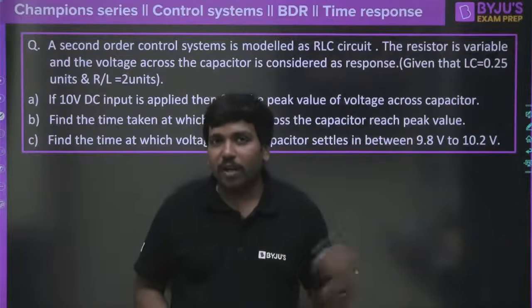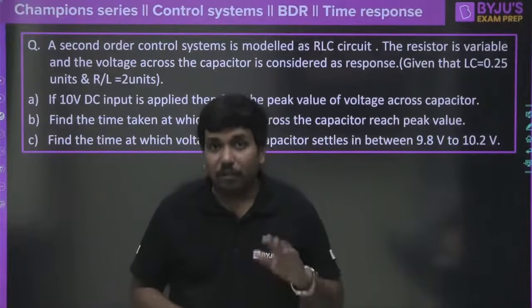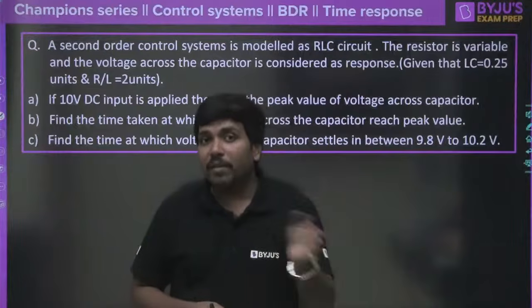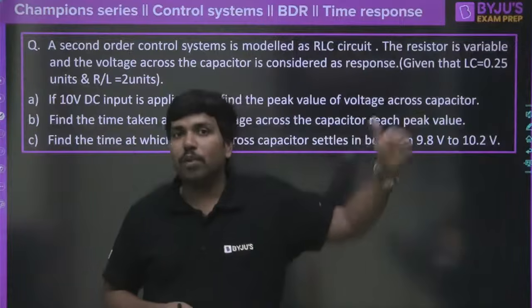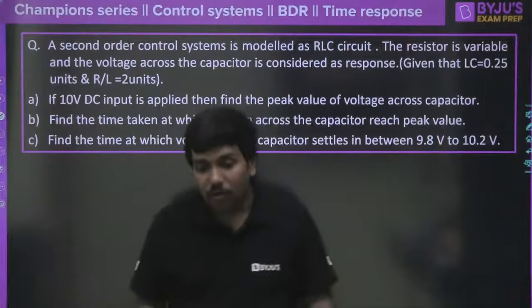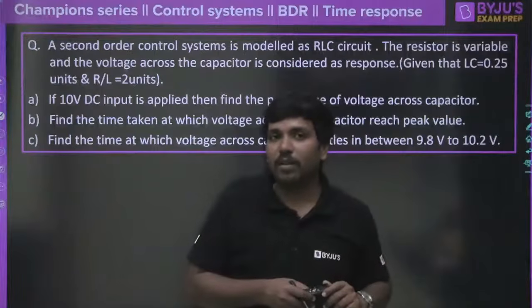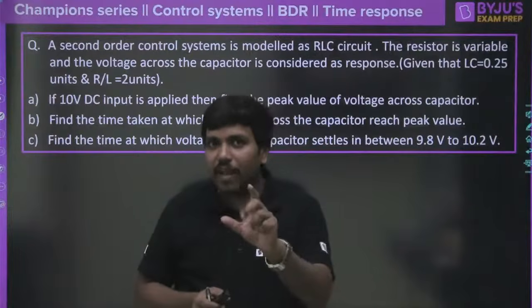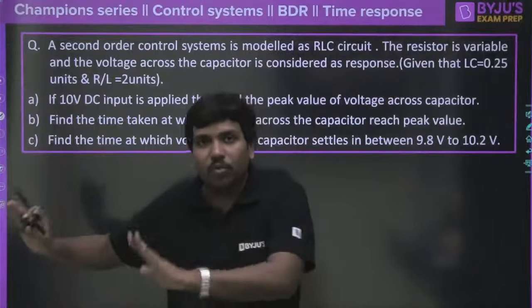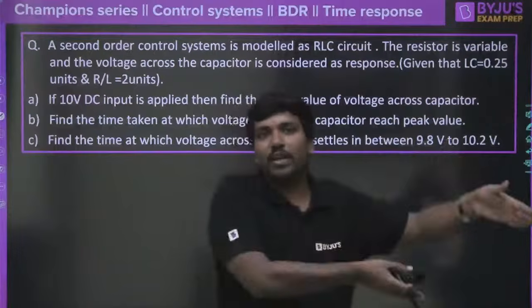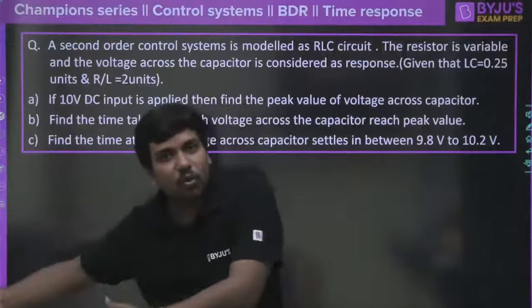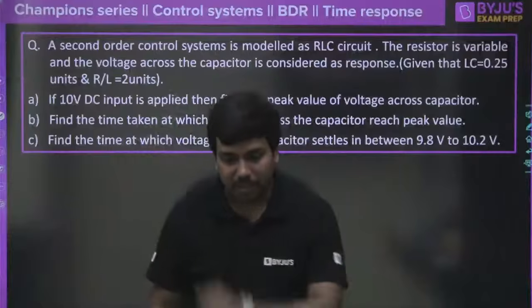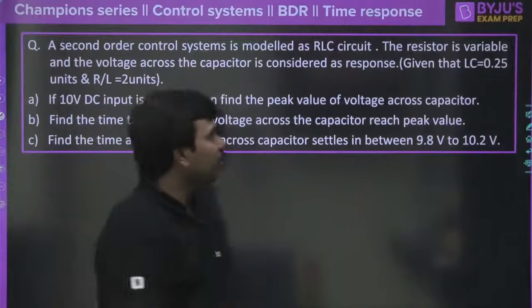So when are you going to get an undamped system? When the resistance is 0, correct? When the resistance is 0, you are getting an undamped system, fine. But at that time, if you apply a DC voltage of 10 volt, the capacitor is pushed to go for the peak value of 20 volt. How can a 10 volt voltage go for 20 volt DC voltage across the capacitor? That immediately you may be thinking. But you forgot what the inductor is doing there, correct? The inductor is actually adding another 10 volt and supporting the supply, satisfying the capacitor. Ultimately, the inductor and the source voltage both will come together and give 20 volts to the capacitor, clear? So that's why I told you that the questions will be interesting in today's session.